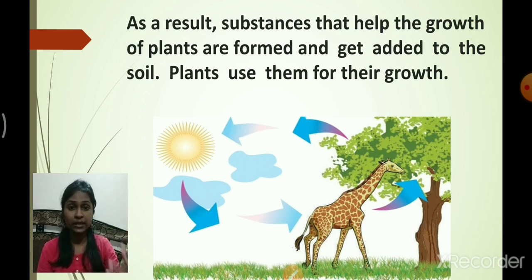Once the growth and development of the plant is done, the plant will grow as long as it lives, and after the death of the plant and the death of the animal, whatever nutrients are present in the dead body and the dead plant will again come back into the soil. So this cycle will go on and on and on. That means from soil to the plant, plant to the animal, and after the death of the plant and the animal, it will again come back to the soil. Is that clear to you? So this is how the nutrient cycle occurs in nature.